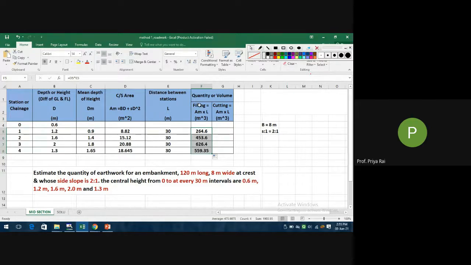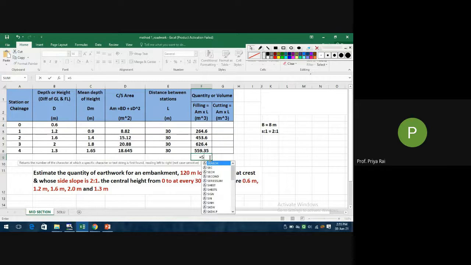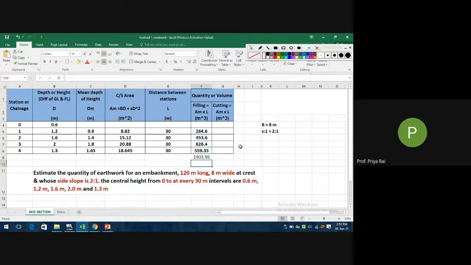Now here the portion was only embankment. That's why this column will be empty. So now final answer is what? What is the total volume of earthwork in embankment? So what we have to do? We have to sum up this. So sum, double click, select all the cells and enter.